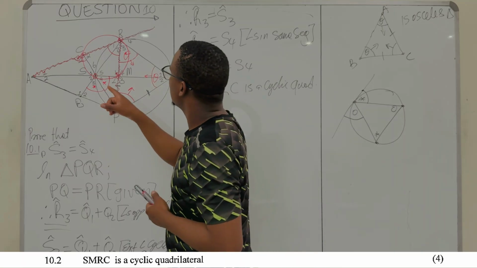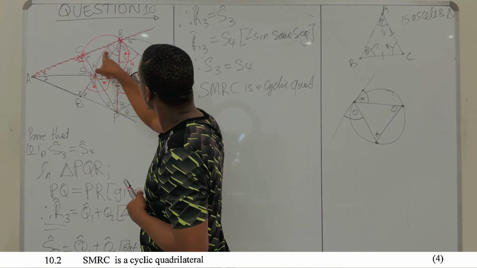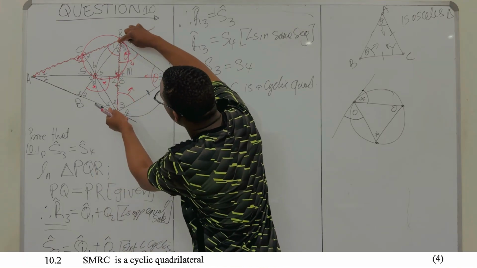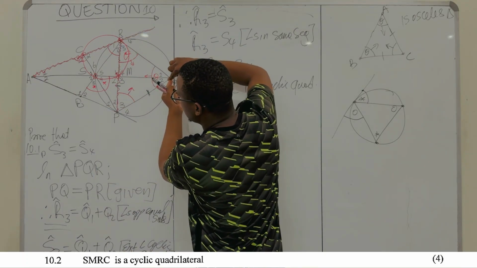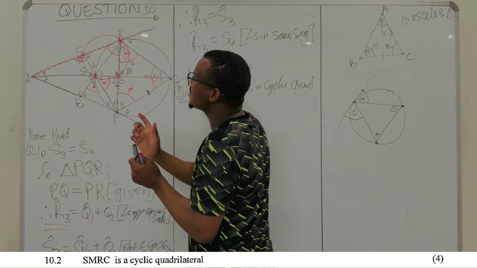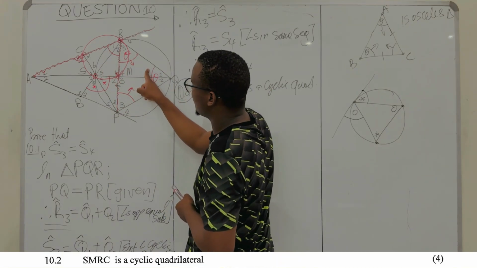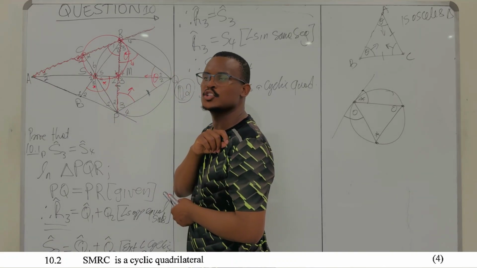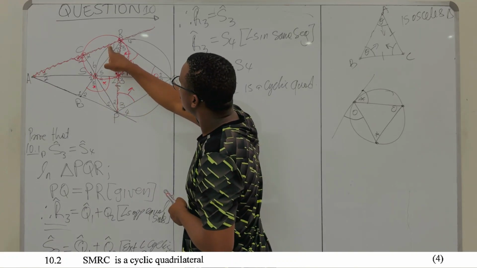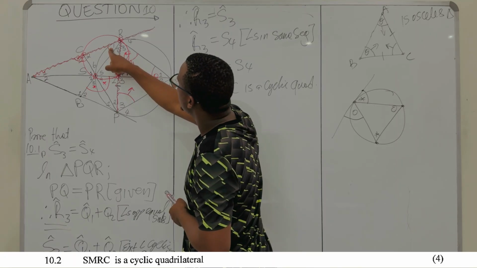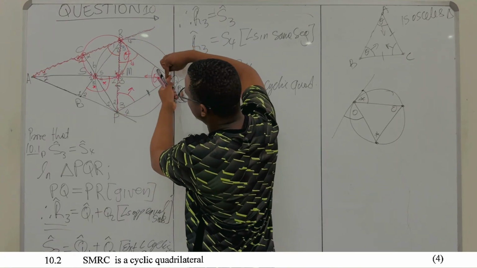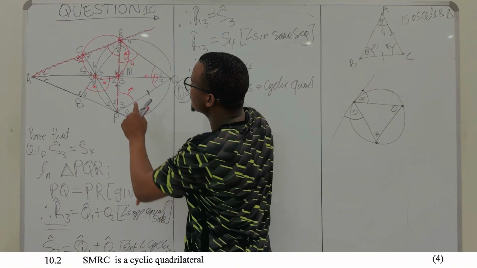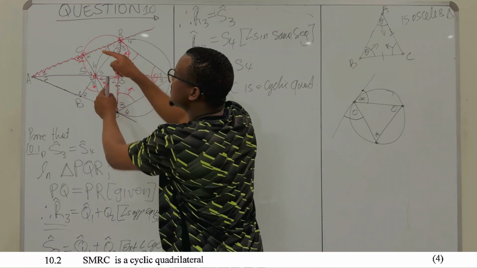So in this case, the angle between the tangent, this one, and the chord, will be equal to the angle that this chord subtends on the other side. So essentially, what I'm saying is that this angle here is the same as this angle, and this angle is equal to that angle over there. So the angle between the tangent and the chord is equal to the angle that this chord subtends on the other side. But this angle is equal to this one, and this one is equal to that one, which means now you will have proved that this exterior angle is the same as the interior opposite angle.